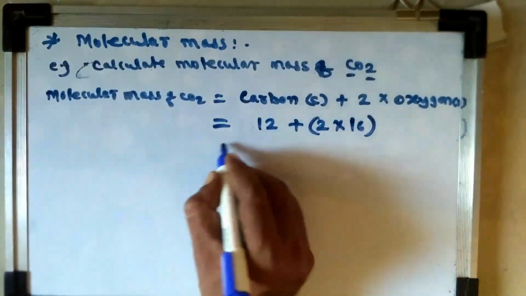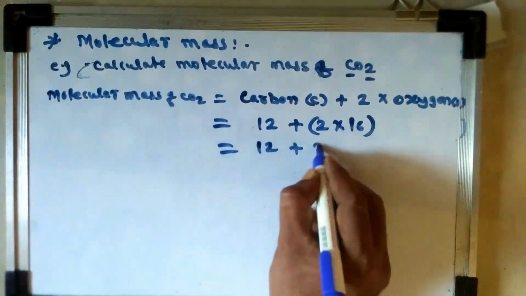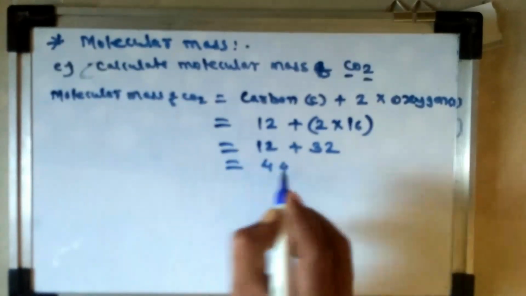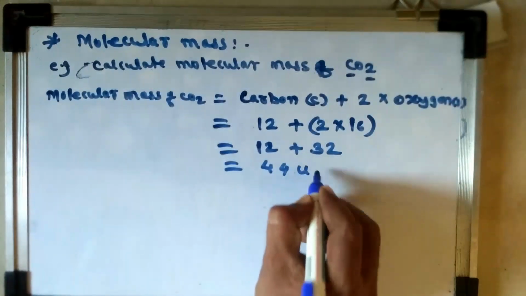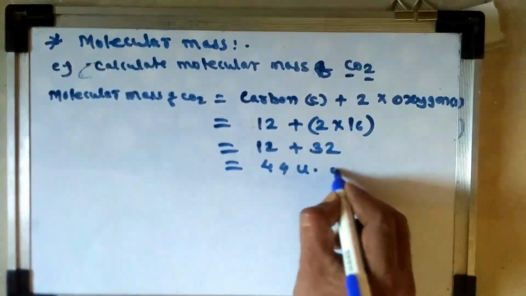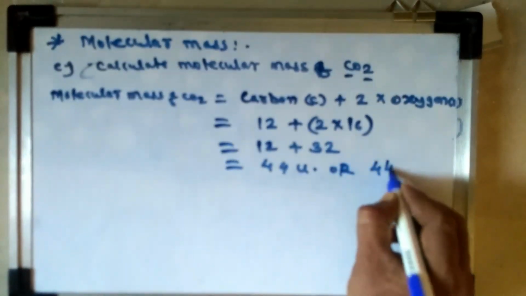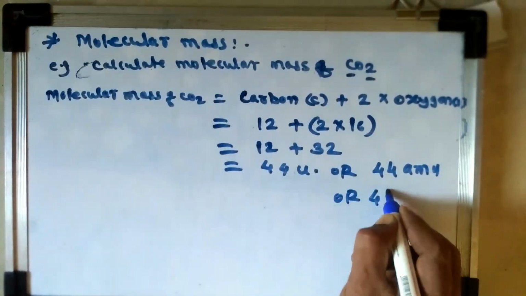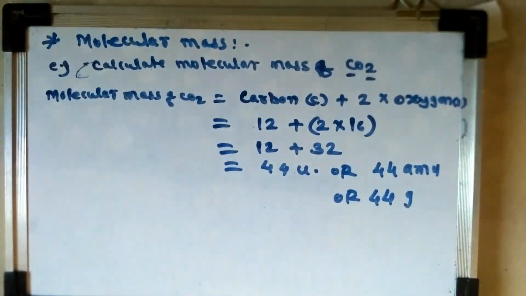First we solve the bracket: 12 plus 32 is equal to 44. 44 U, unified mass, or we can say 44 AMU, or 44 gram. In this way, we can calculate the molecular mass of any molecule.